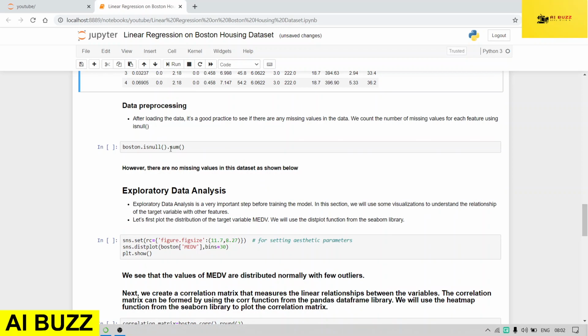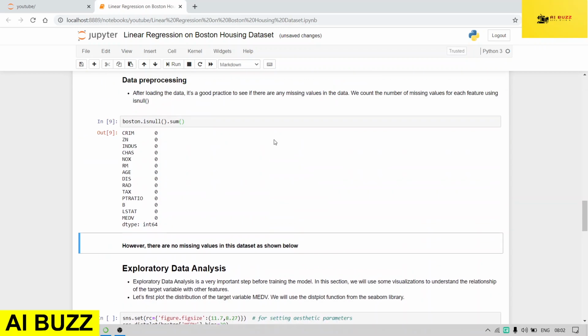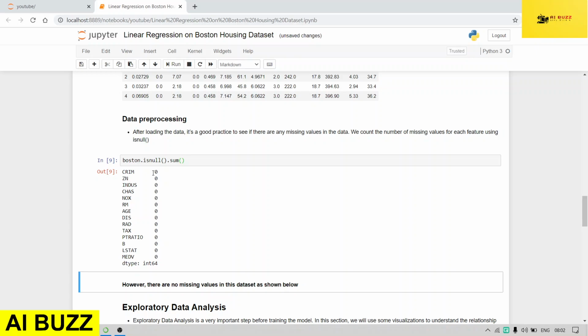Boston dot isnull dot sum. If I run it, you can see there are no missing values present. So if I remove this one,